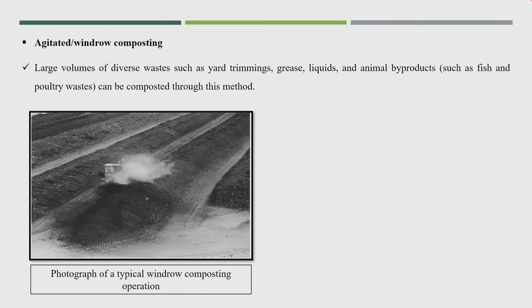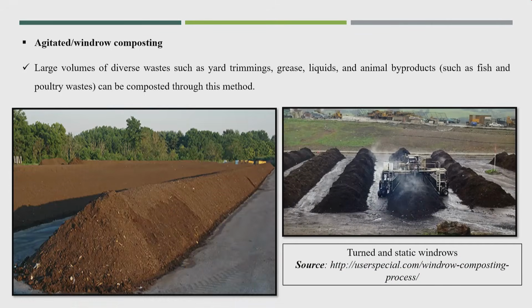Now, this is the turner. By turning the material, you see the color of this area has become more black, and this brown material is turning into black material. And see how much temperature is coming out while turning that particular mass. So, this is another turned and static windrow.